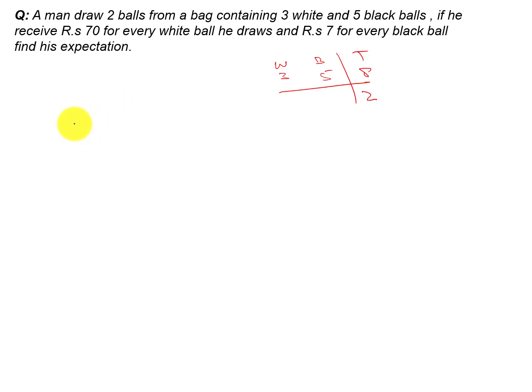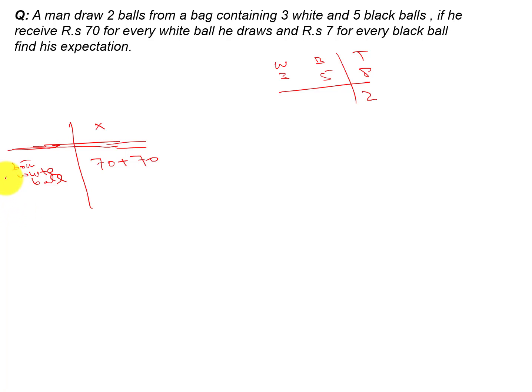So first of all we need to construct these combinations. The first combination will be both white balls. If both are white balls, then what will be the prize? Because it is 70 for every white ball, both are white balls, so it will be 70 plus 70.